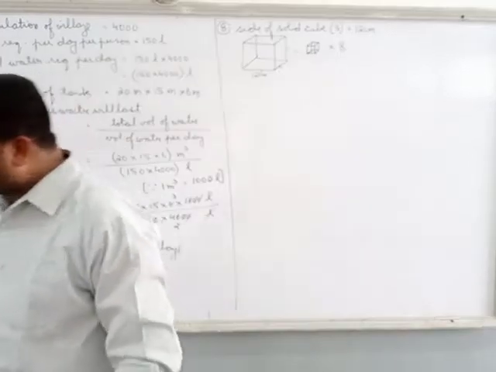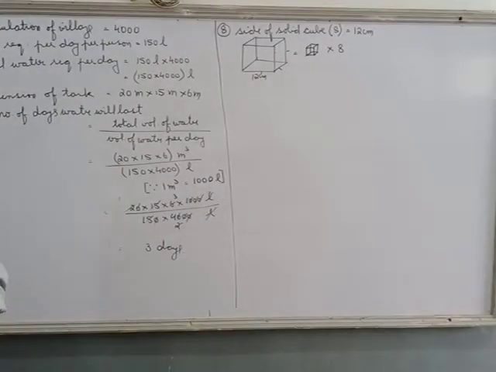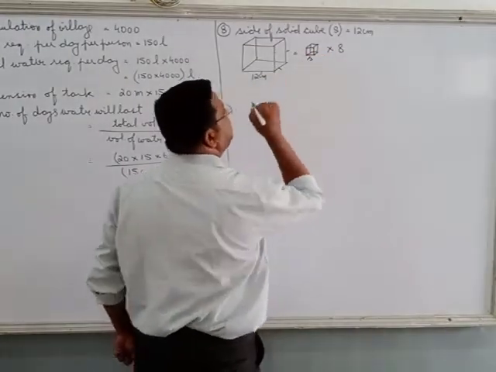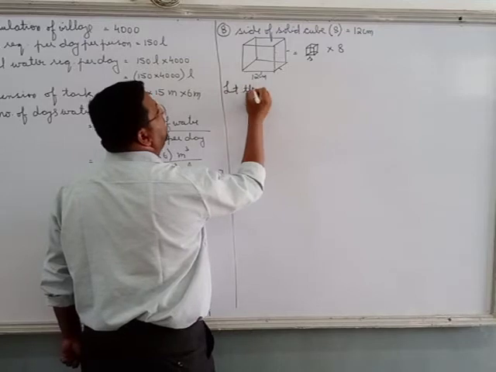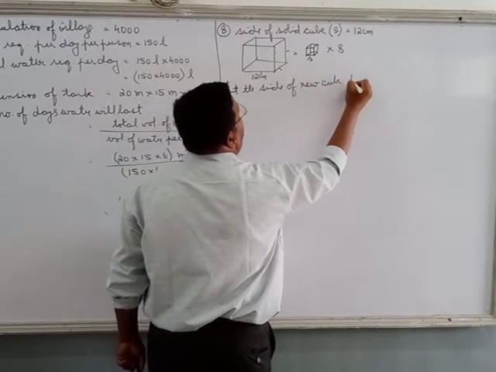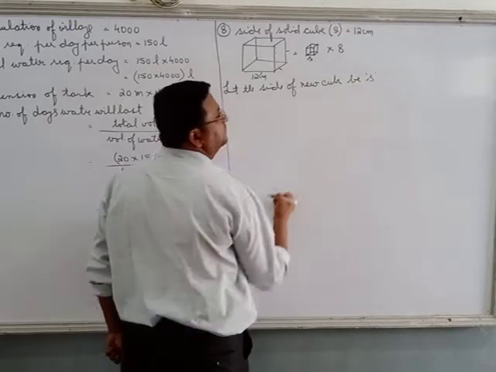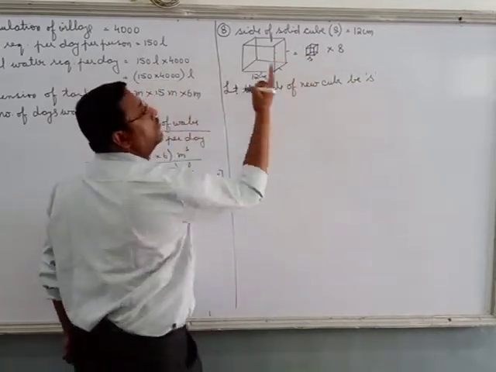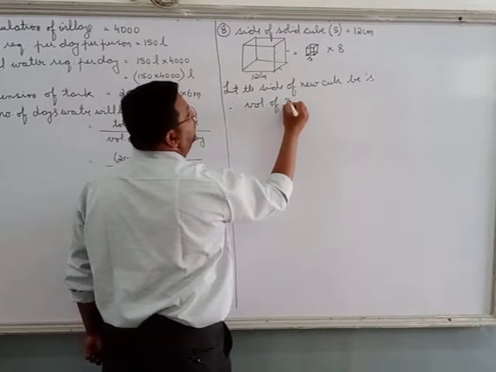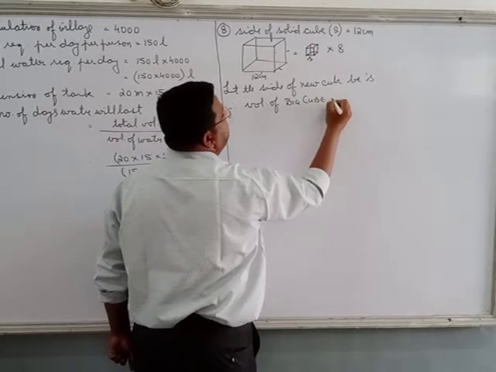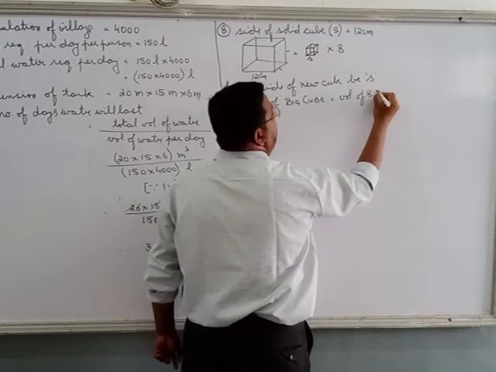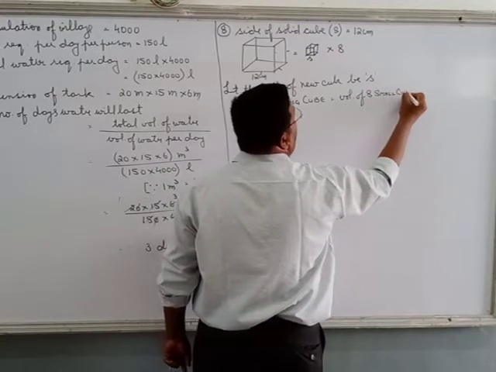Question says, find what will be the side of the new cube and also the ratio. He is telling us to find the side. So let the side of the new cube be s. What does not change? Volume does not change. So therefore, volume of big cube is equal to volume of 8 small cubes.